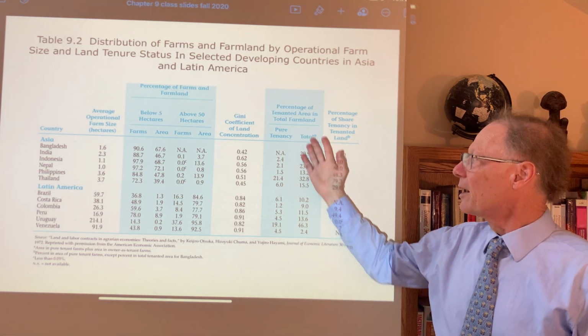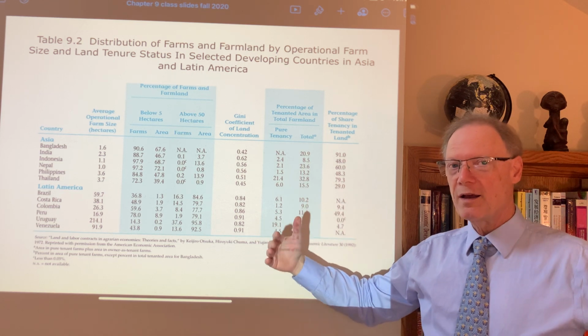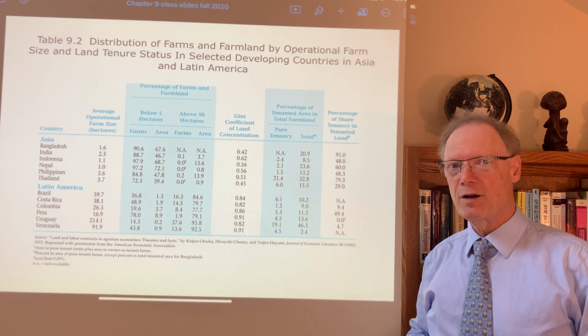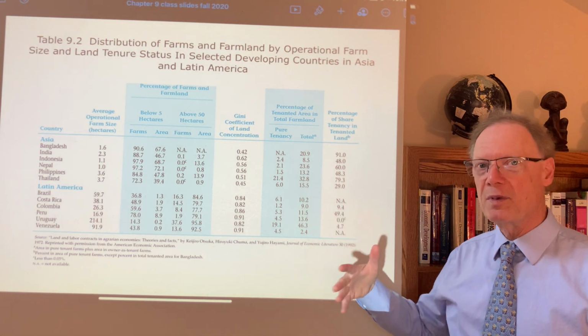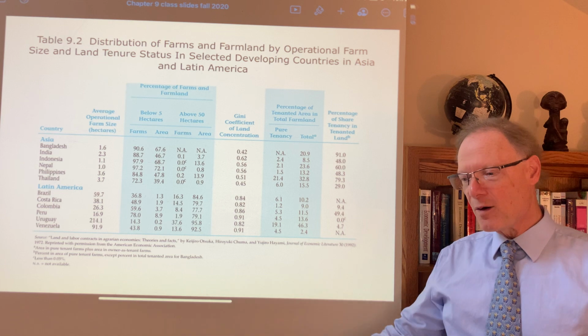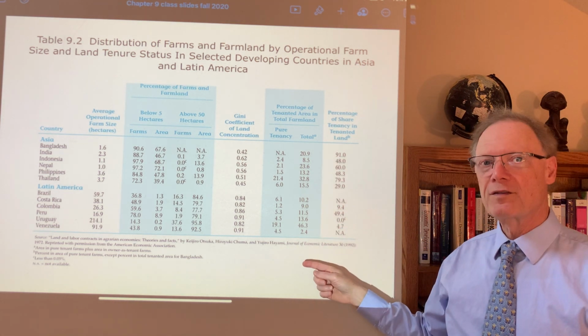Among the farmland, the question is how much of the farmland, not number of farms, but how much of the farmland is under shared tenancy, or tenancy in general? How much is being rented in one way or another, farmed by someone other than the owner? And this varies significantly across countries.